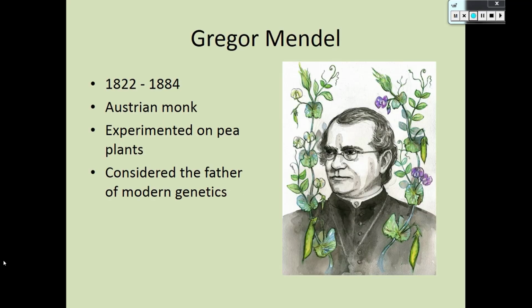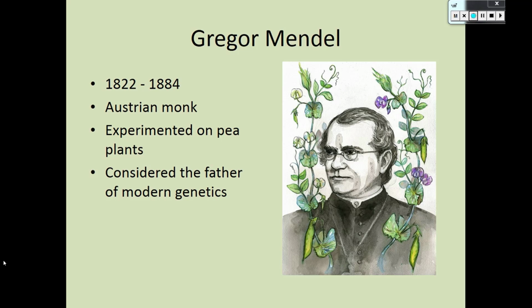So the term Mendelian genetics comes from this guy, Gregor Mendel. Gregor Mendel was a monk who lived in Austria. He was Austrian from 1822 to 1884. And in those times, monks, right, so he was a Catholic monk, they also did a lot of science. They had time and they had the resources of the church to really do scientific experiments. And so he experimented on pea plants.